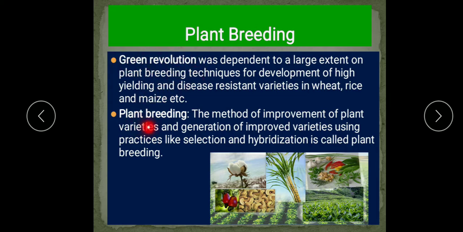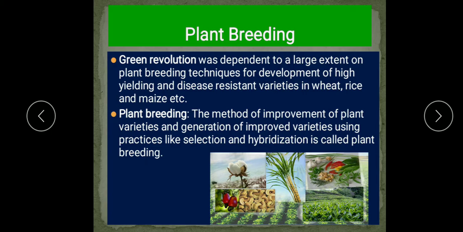Due to plant breeding, scientists were able to develop high yielding and disease resistant varieties of all these crop plants. So what is plant breeding? The method of improvement of plant varieties and generation of improved varieties using practices like selection and hybridization is known as plant breeding.